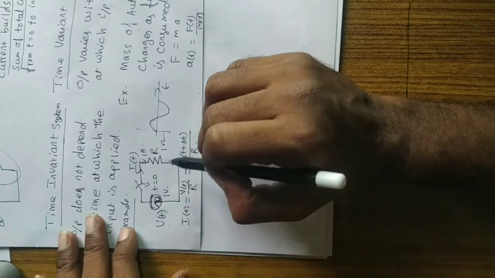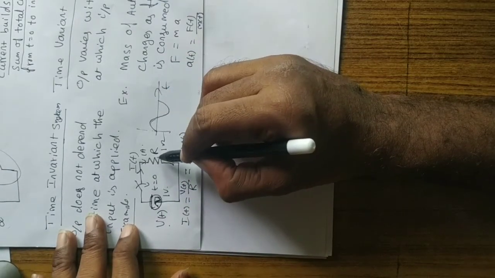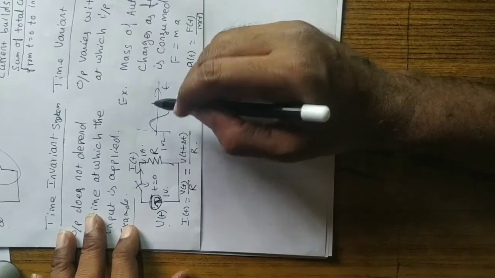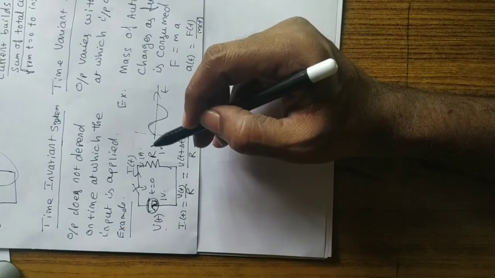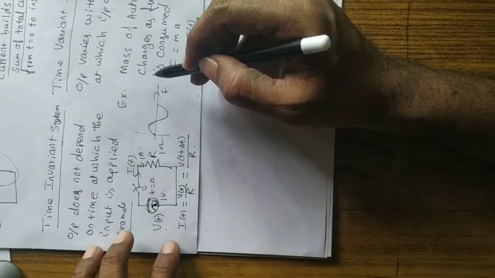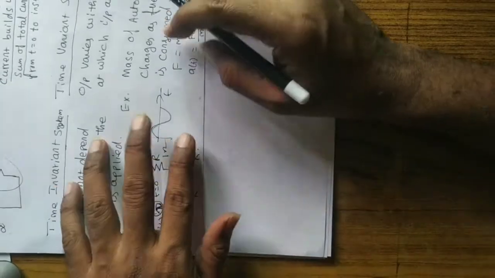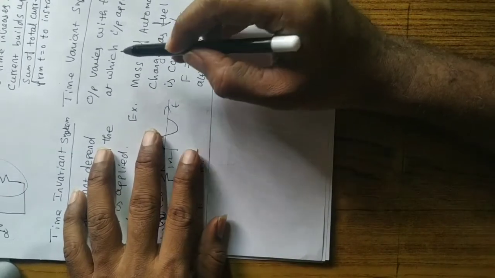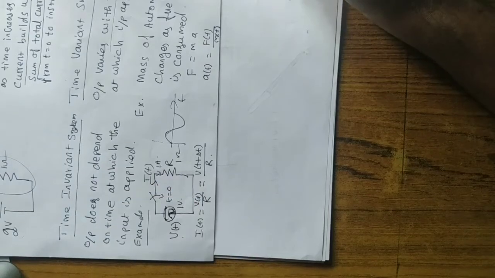Right, switch open பண்ணிட்டு எப்போ டைம் க்ளோஸ் பண்ணாலும் ஓகே, இது வழியாக போகிற கரண்ட் வந்து மாற போகிறதில்ல, because resistance is fixed, voltage source is also fixed. So current is not going to vary, the magnitude of the current is not going to vary with respect to time. It's a time invariant. But if the output varies with time, it is a time variant system.